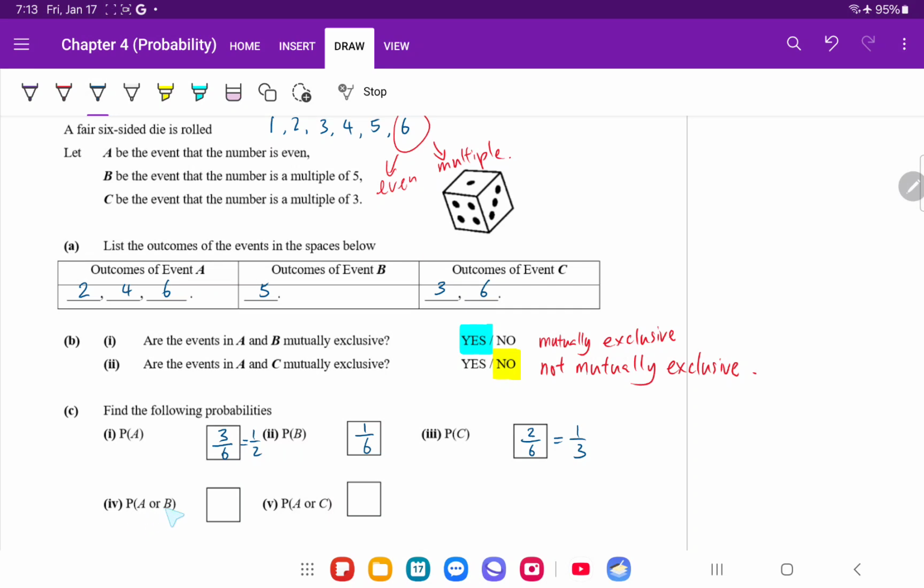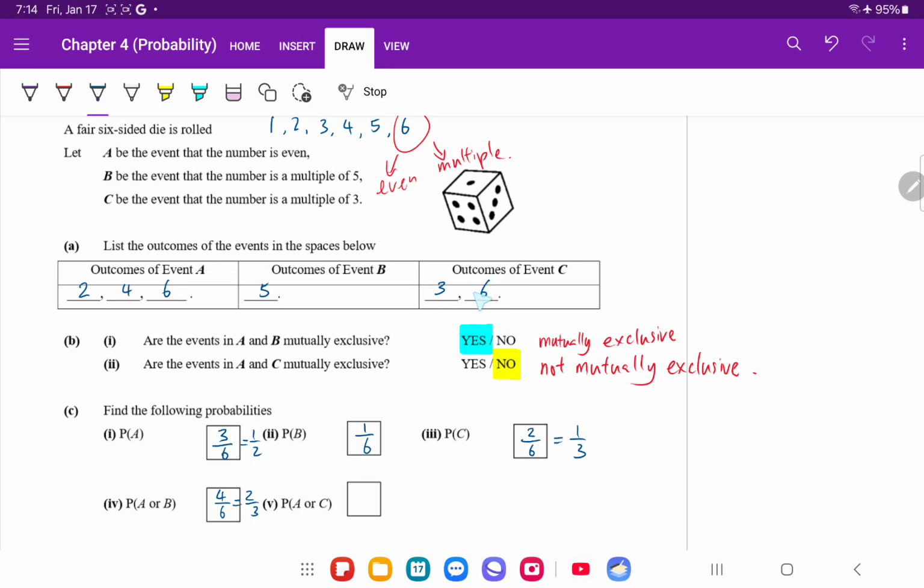Probability of A or B occurring, that means it can either be A or B. Now there are 4 of such outcomes, so 4 out of 6, which is 2/3. Probability of A or C, that means it could be A, could be C. Now how many outcomes are there? 1, 2, 3, 4.